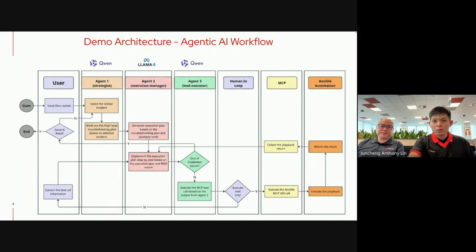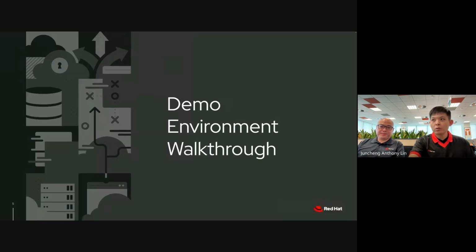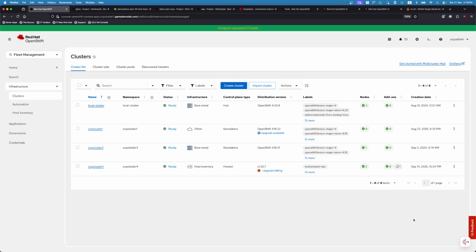All right. Thanks, Jing. We're going to do a walkthrough of the demo environment next. In this part of the demo, we are going to take a look at the demo environment itself. As seen from the earlier architecture overview slide, we have a management hub cluster that is being used to manage the rest of the OpenShift clusters. What is being seen on this screen is the fleet management view of the Advanced Cluster Management component that has been deployed on the hub cluster itself.